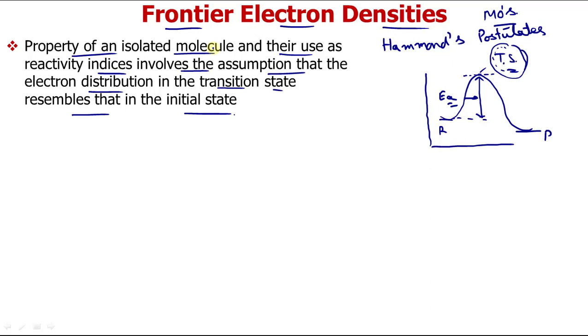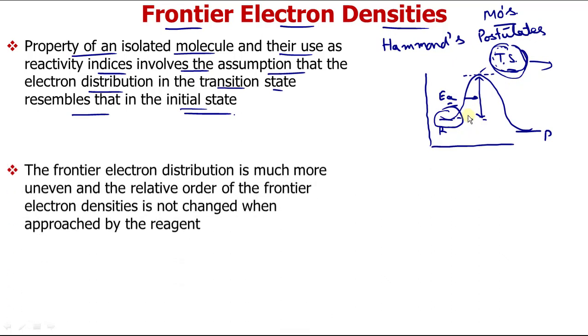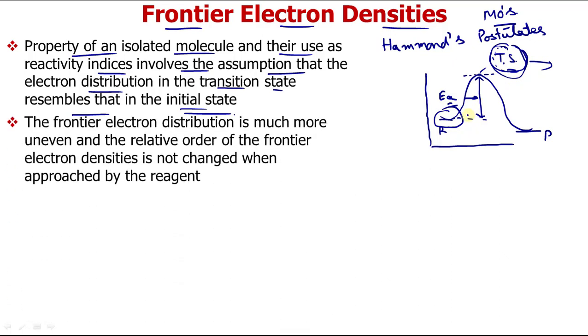Isolated molecules, when we are not considering any attack of reagent, that is, before the attack of reagent. Their reactivity and distribution involve an assumption that the electron distribution in the transition state resembles that in the initial state. So they assume that the electron distribution of this state and the reactant initial state are the same, because we cannot predict this. Initial state means before a reaction, reactant plus your reagent before reaction.